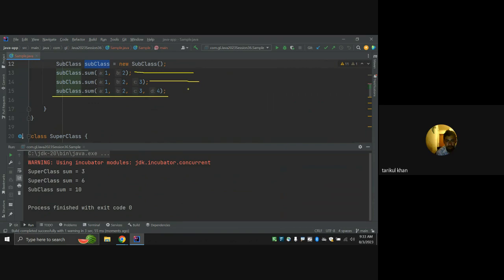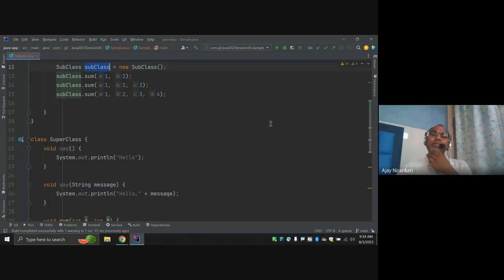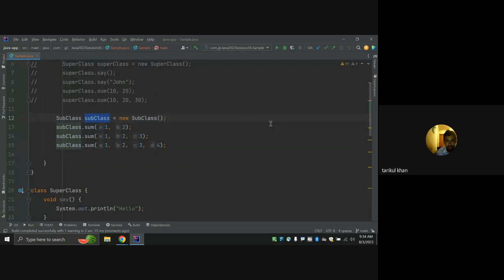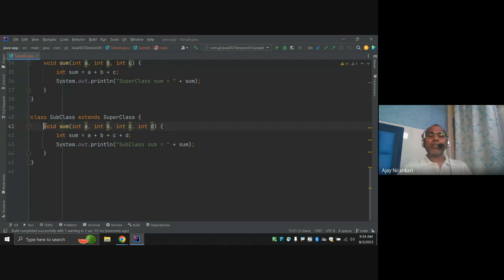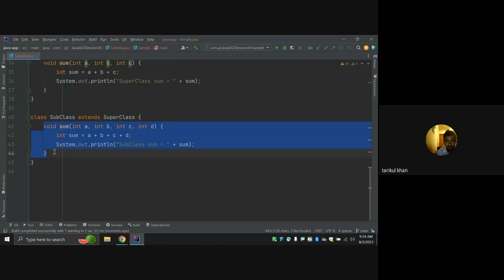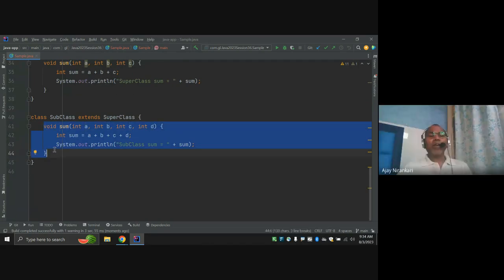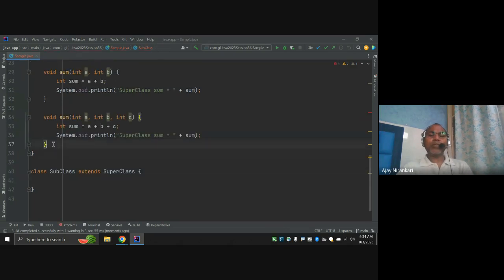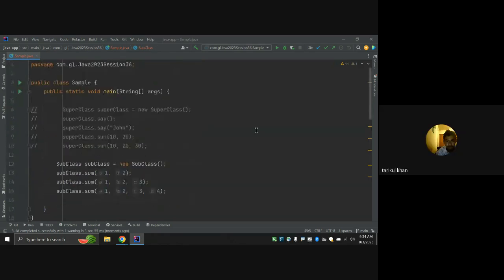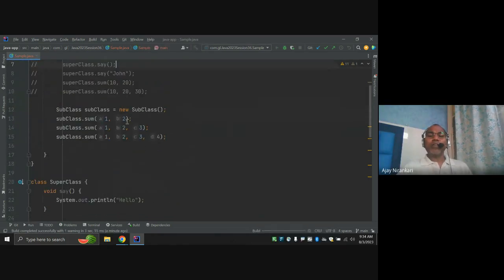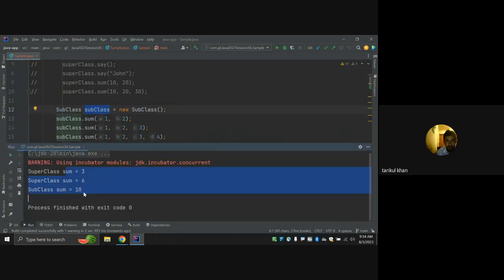Now if you take this and put it in the main class, will it still work? The 4 argument method. If you put it in the main class, the superclass, here, yes, it also works. There is no problem. Now all of this comes from inheritance. Got it.